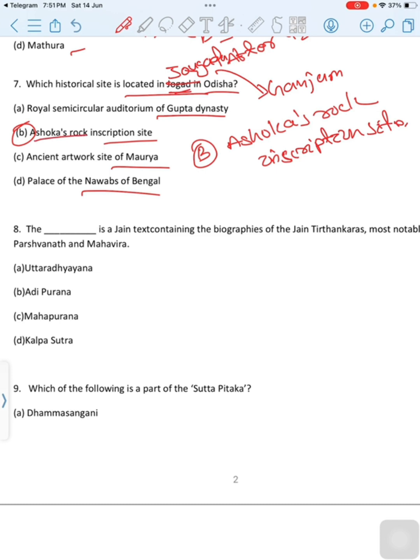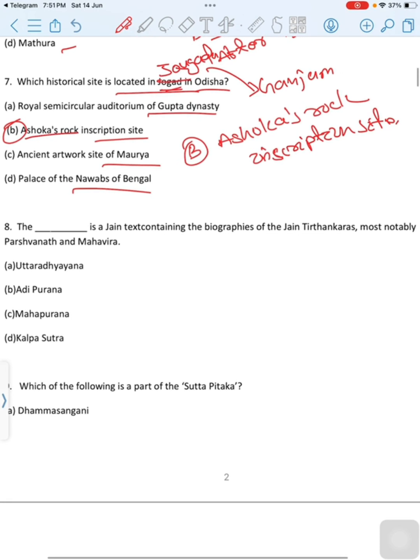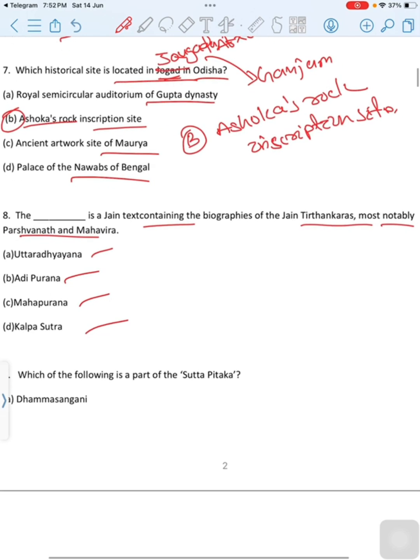Then move to next question. The dash is a Jain text containing the biographies of the Jain Tirthankars, most notably Parshvanatha and Mahavira. First option is Uttaradhyayana, second option is Adipurana, third option is Mahapurana, last option is Kalpasutra. Then the correct option is option D, Kalpasutra. The Kalpasutra is a Jain text containing the biographies of the Jain Tirthankars, notably Parshvanatha and Mahavira.